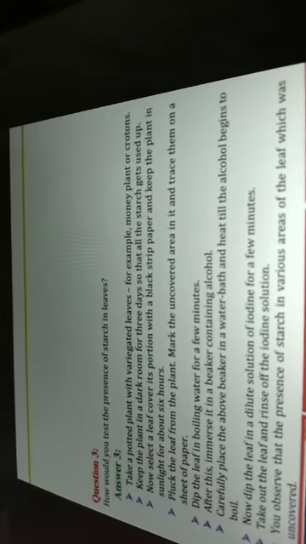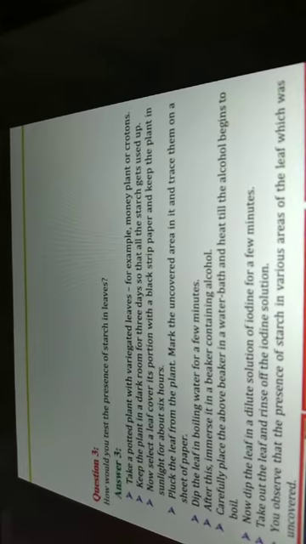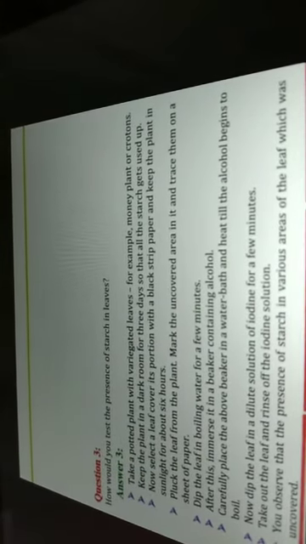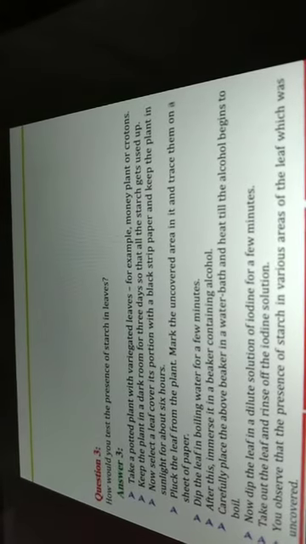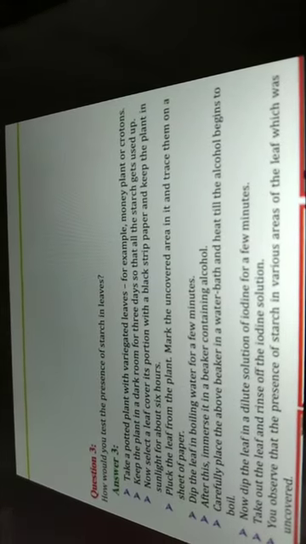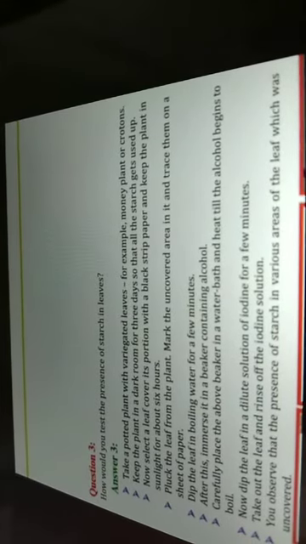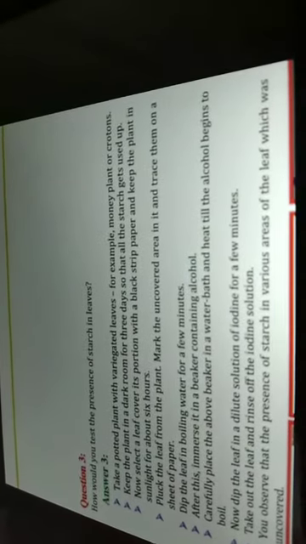Then take out the leaf from boiling water and keep it in alcohol. Then heat the alcohol in the beaker. After boiling the alcohol, take out the leaf and keep it in the dilute solution of iodine for a few minutes, then take it out and clean the leaf. Then you are able to see the starch on the leaf.